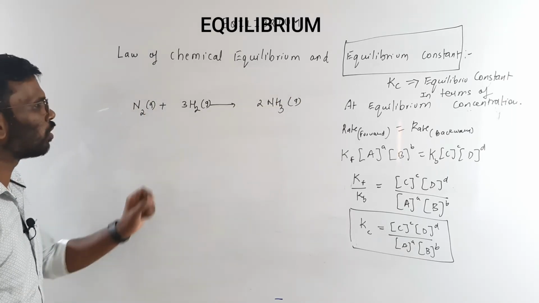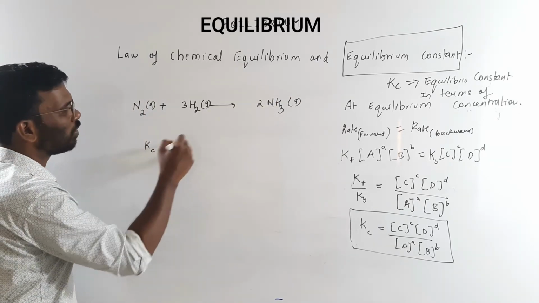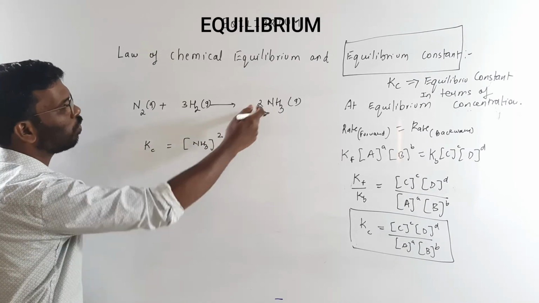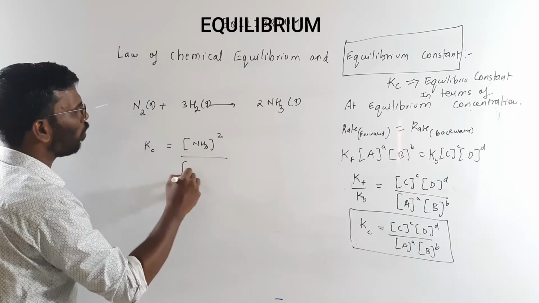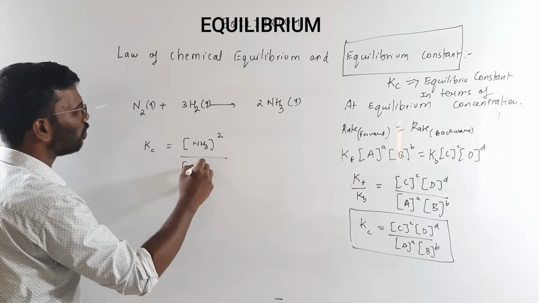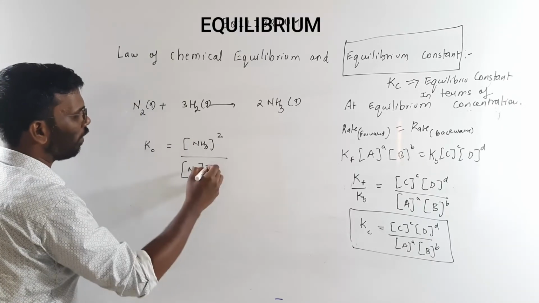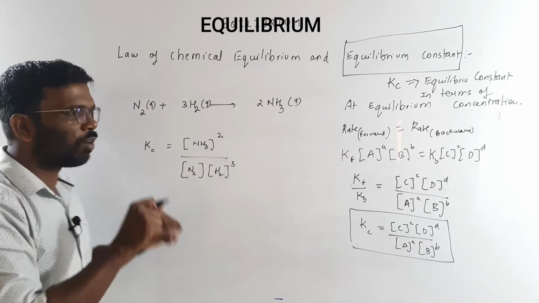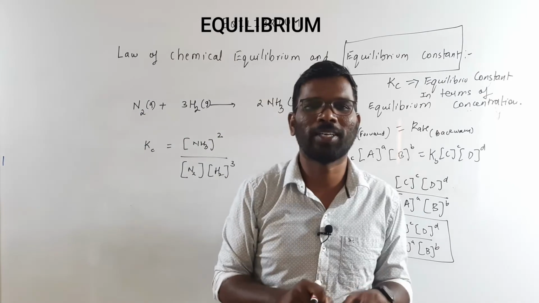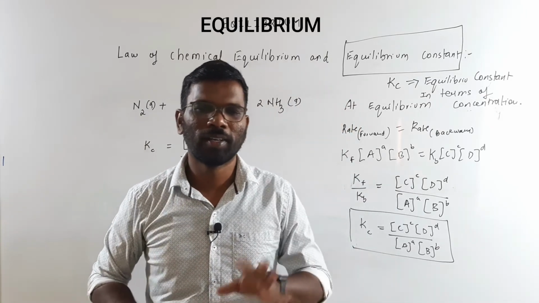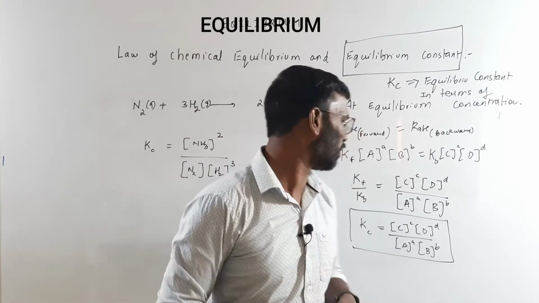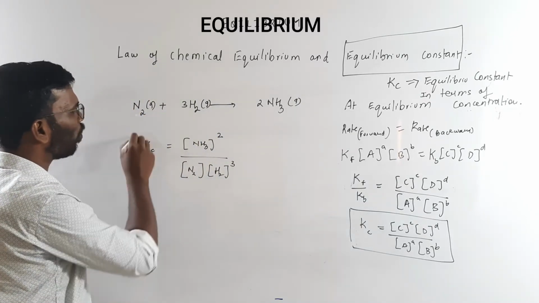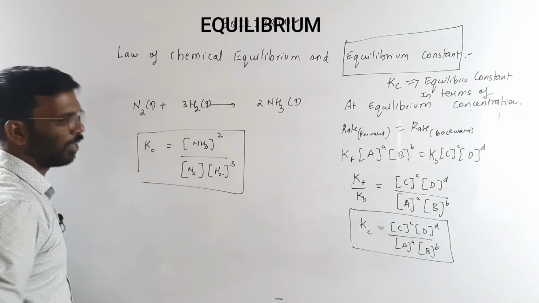Kc, the equilibrium constant for this reaction, will be the concentration of product, that is the concentration of NH3 raised to its stoichiometric coefficient upon the concentration of N2 raised to 1 and the concentration of H2 raised to 3. These square brackets always represent a concentration. Always remember, in chemistry, square brackets mean it is a concentration. So this is how I will represent the equilibrium constant for this reaction.